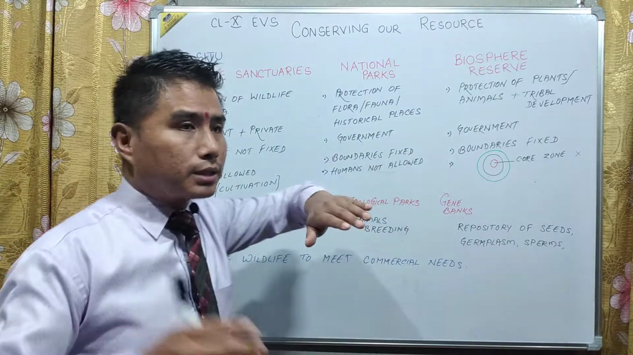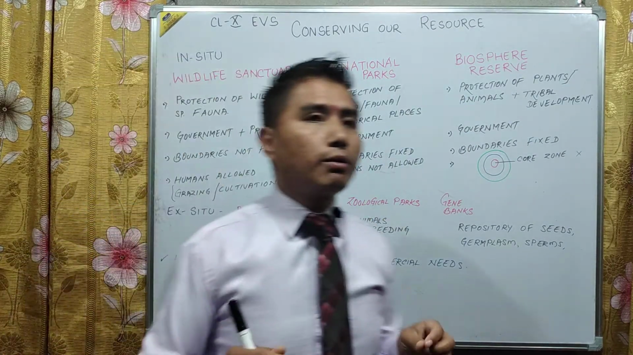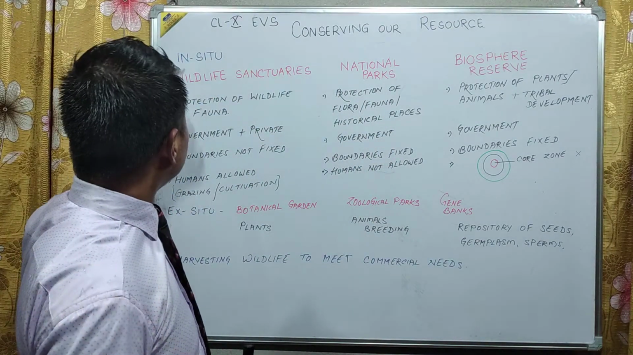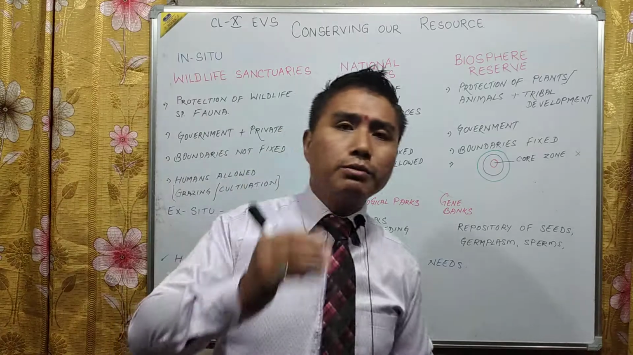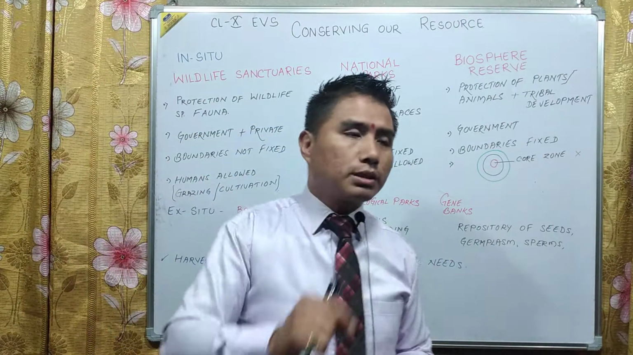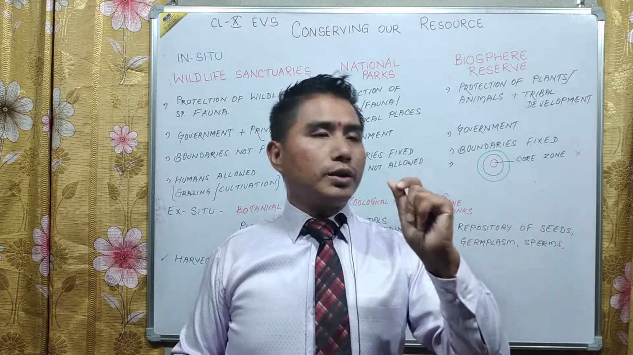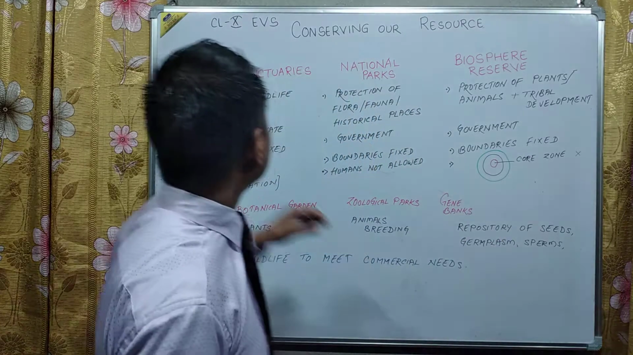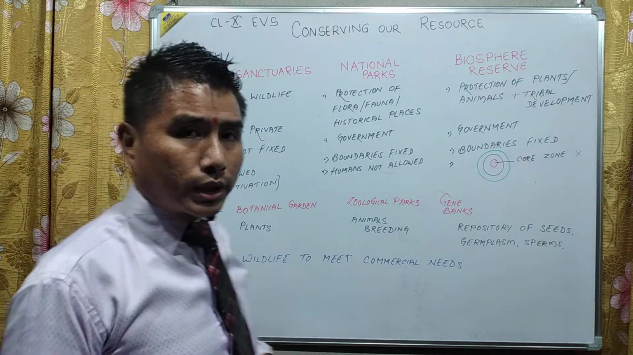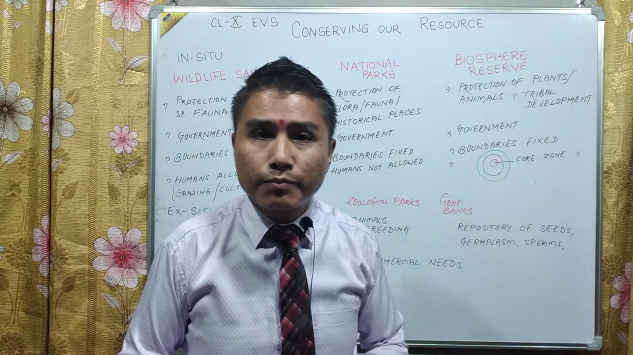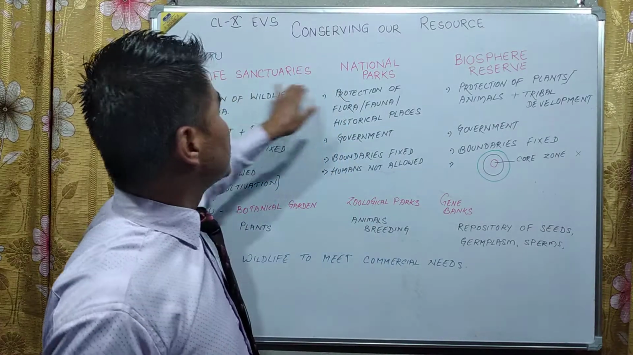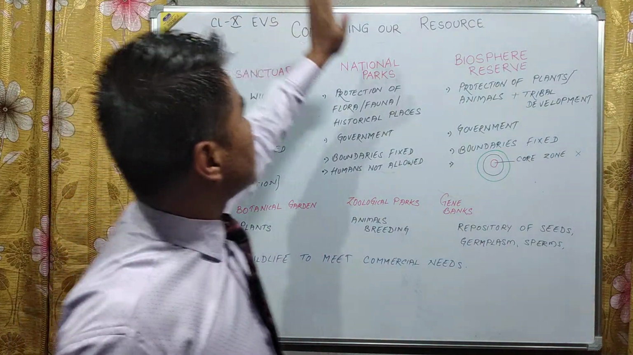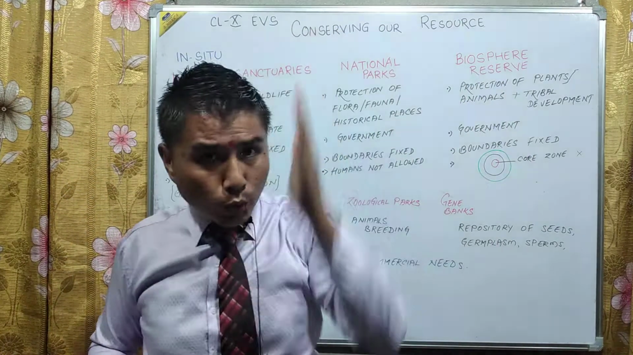And how should they be conserved? If we talk about plants and animals, there is in situ conservation and ex situ conservation. What do we mean by in situ conservation? In situ conservation means conserving organisms, especially plants and animals, in their own natural habitat. Various types of in situ conservation are there, like wildlife sanctuaries, national parks, and biosphere reserves. So in situ means in its own place.